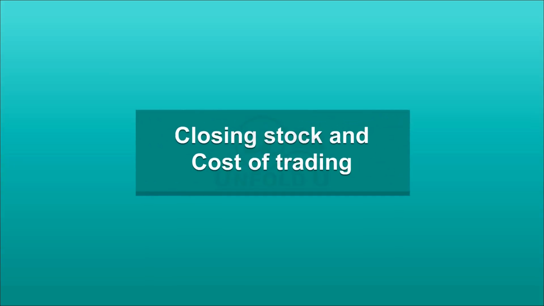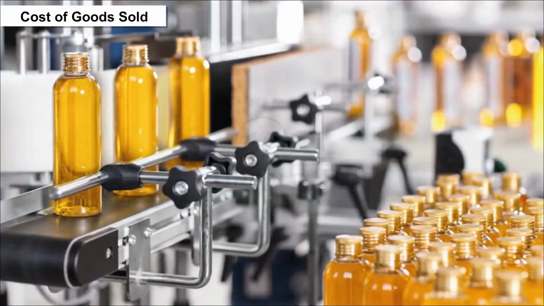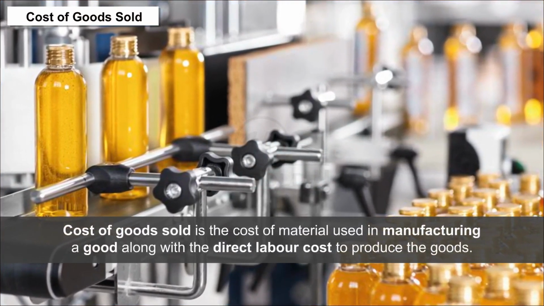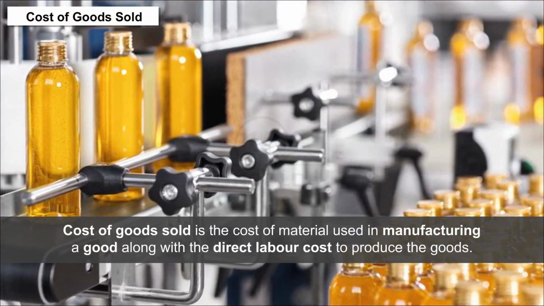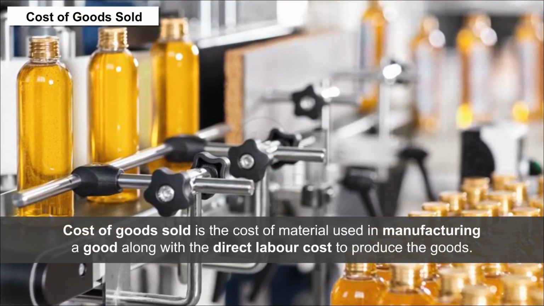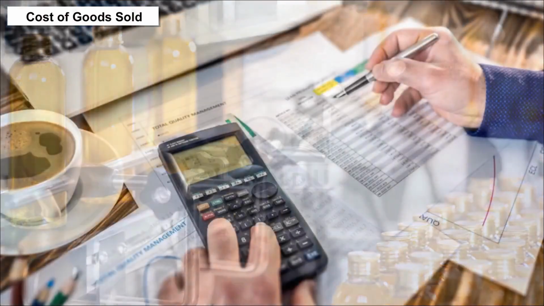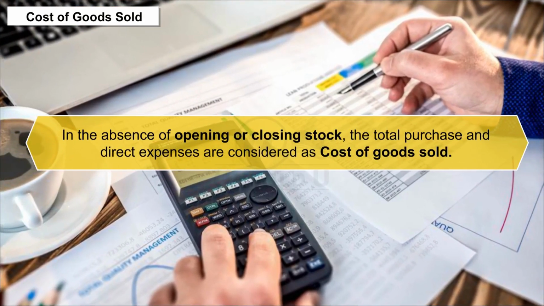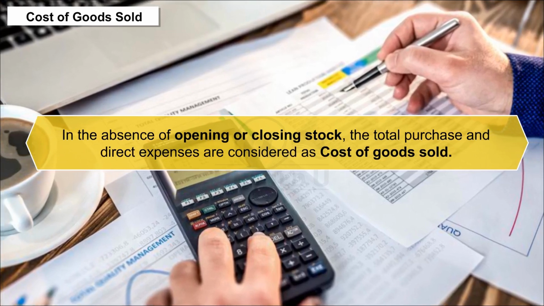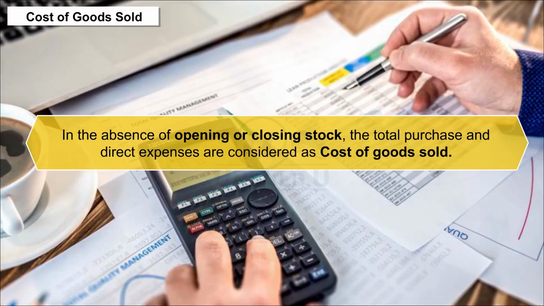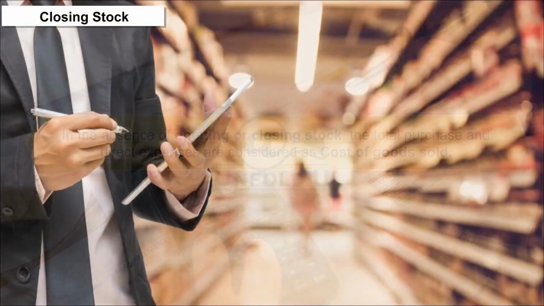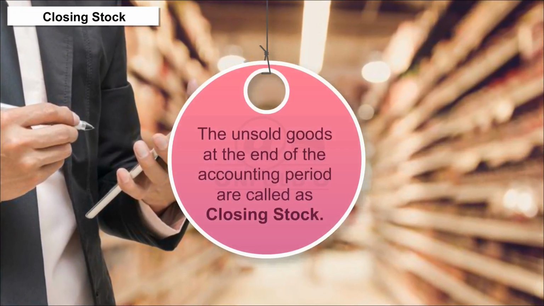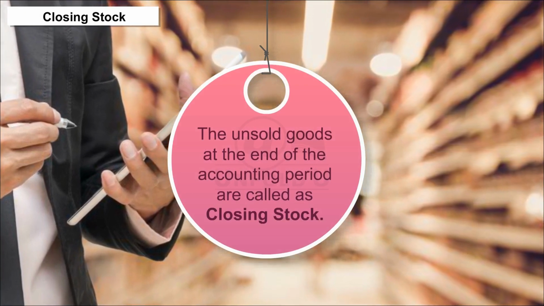Closing stock and cost of trading. Cost of goods sold. Cost of goods sold is the cost of material used in manufacturing a good along with direct labor cost to produce the goods. In the absence of opening or closing stock, the total purchase and direct expenses are considered as cost of goods sold. Closing stock. The unsold goods at the end of the accounting period are called closing stock.